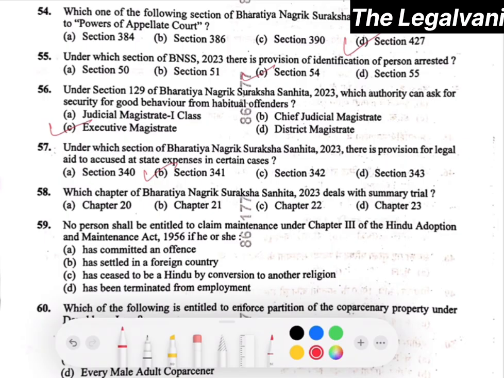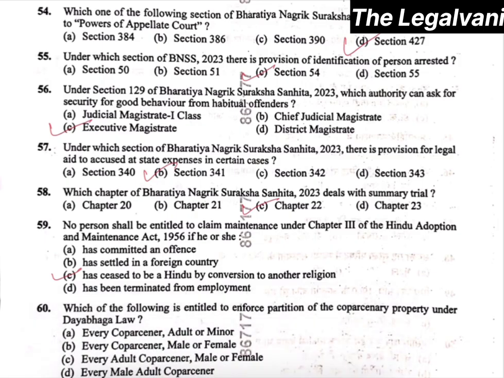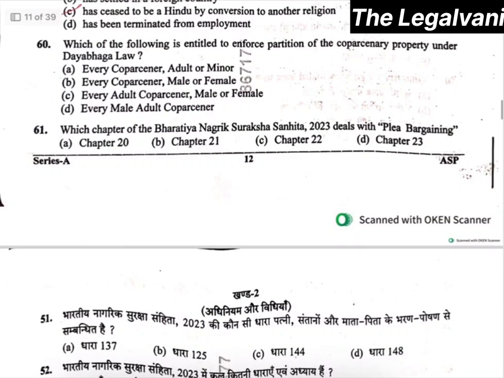The right answer will be option number C, that is chapter 22. Question number 59. No person shall be entitled to claim maintenance under chapter 3 of the Hindu Adoption and Maintenance Act 1956 if he or she... The right answer here will be option number C, that if he or she has ceased to be Hindu by conversion to another religion. Moving towards question number 60.